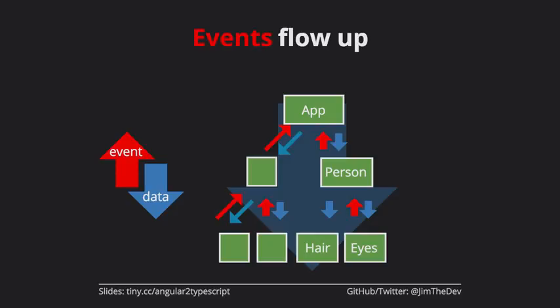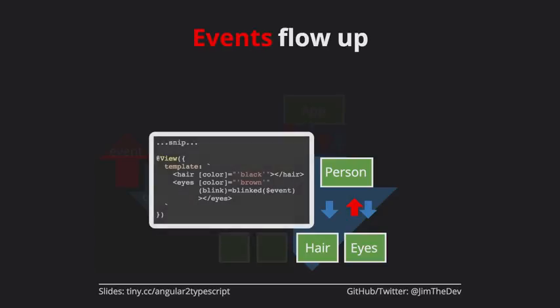So again, events flow up. If we blink, if our eye blinks, then the blinked event gets called. That's that red arrow right there. Now we didn't define any events for hair, so you notice I didn't put a red arrow there because we don't actually have an event for eye or for hair. But if we had a cut, we would add a second red arrow and we would add another event right there.